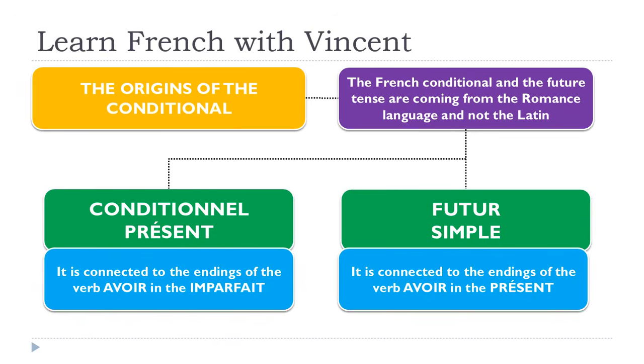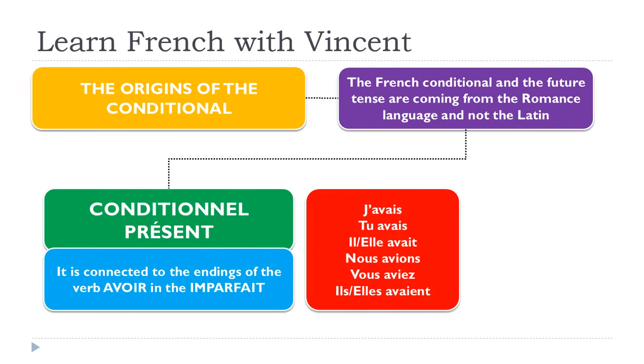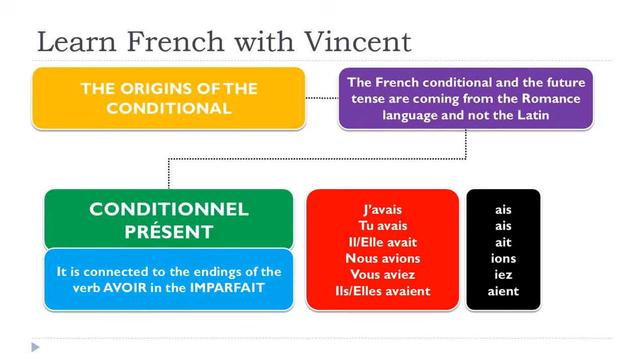I can imagine that you are a bit lost now. But let's have a look at the first case, the conditionnel présent. Remember that the verb avoir in the imparfait goes like that: j'avais, tu avais, il, elle avait, nous avions, vous aviez, ils, elles avaient. So if you look precisely, we'll have these endings, based on the forms that we just saw.